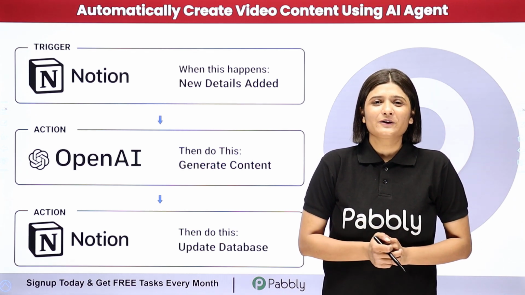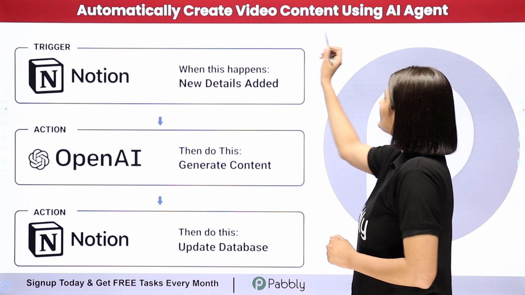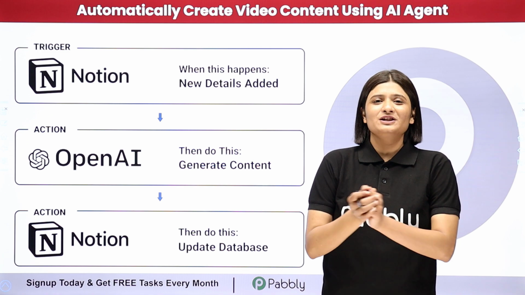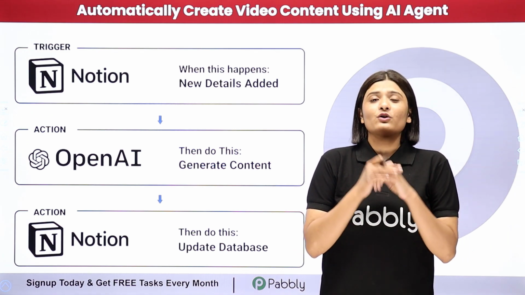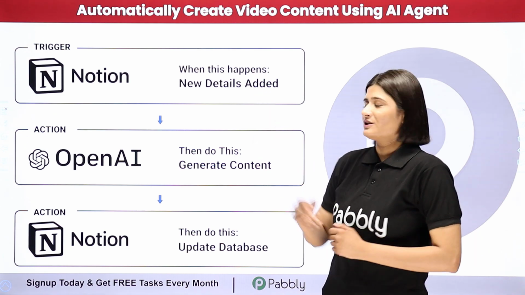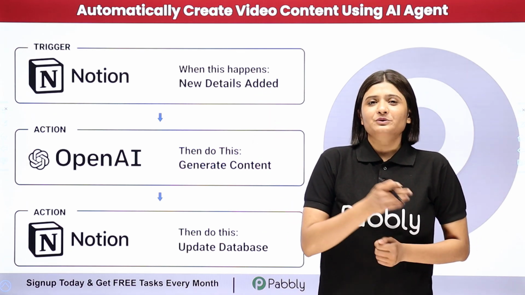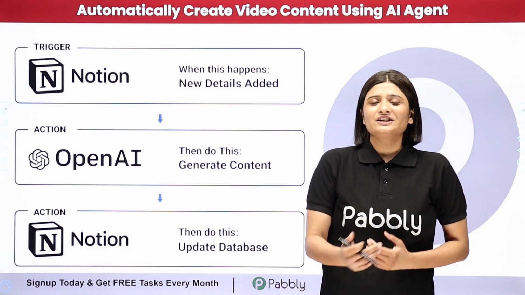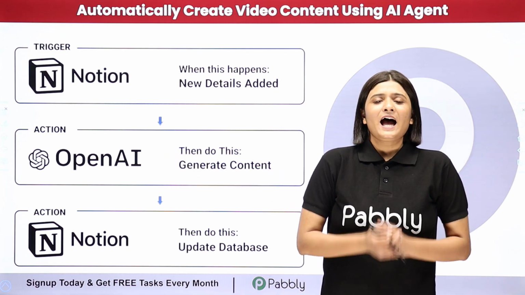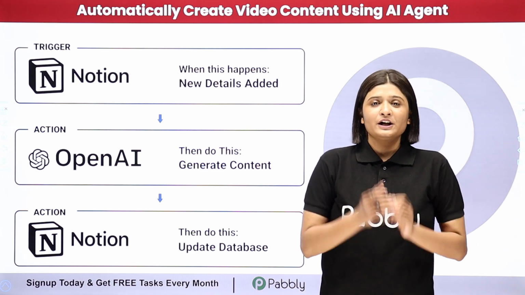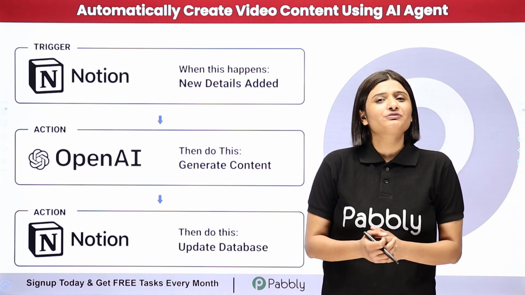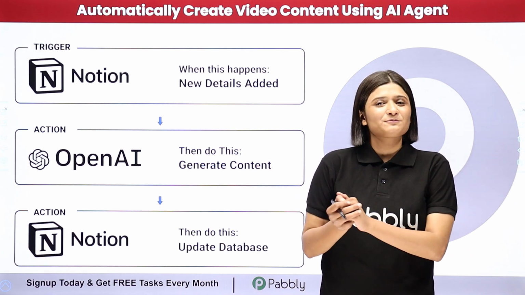In this video, we are going to learn how to automatically create video content using AI agent. So let's suppose I'm a fitness video content creator and I'm adding all the details of that topic on which I want to generate the video to my Notion. I want that whenever I add a new detail, the content should be automatically generated using AI agent. Here I'm going to use my AI agent as OpenAI and it should be automatically updated to my database in Notion account. Doing this manually will consume a lot of time, so I'm completely going to automate this process.